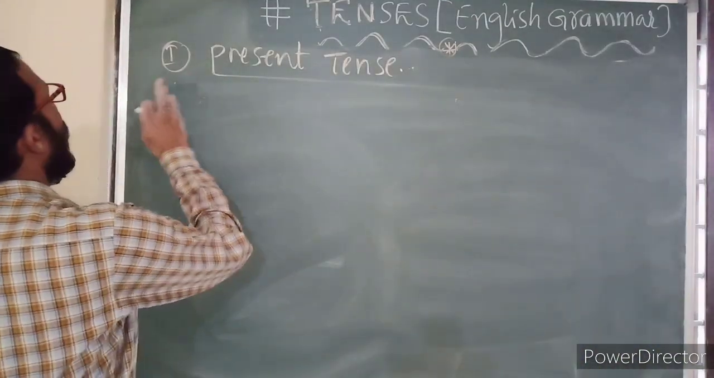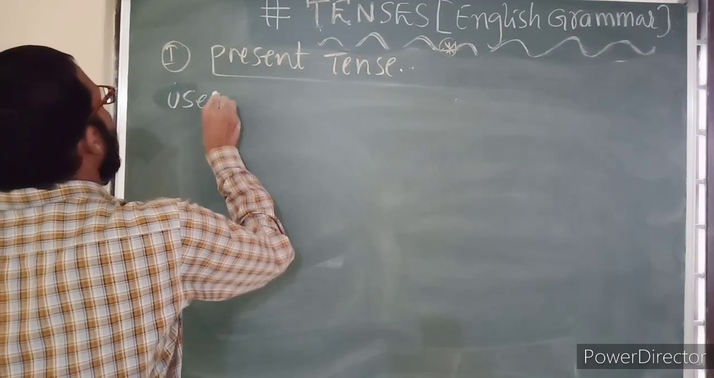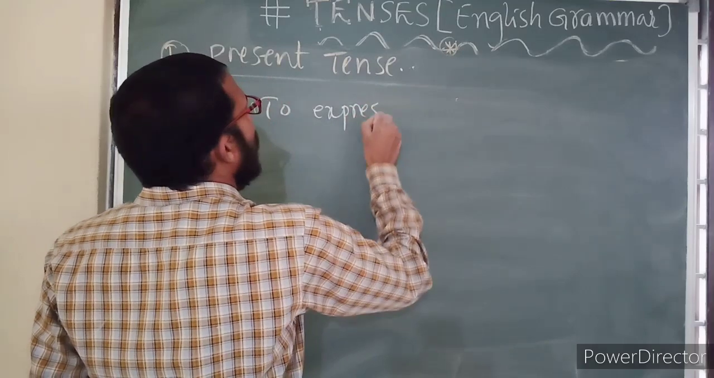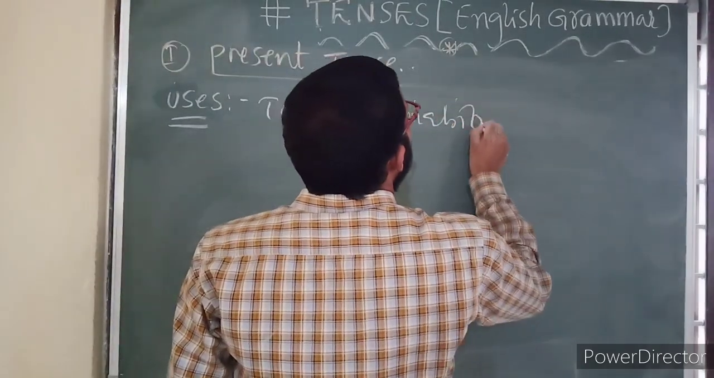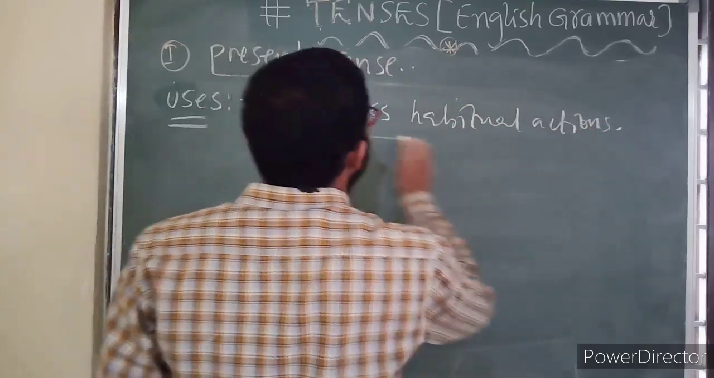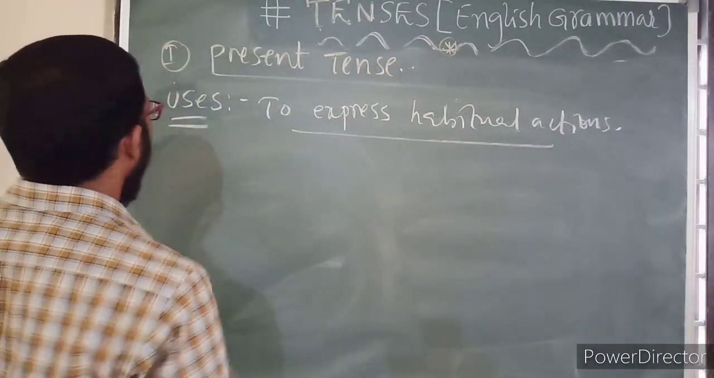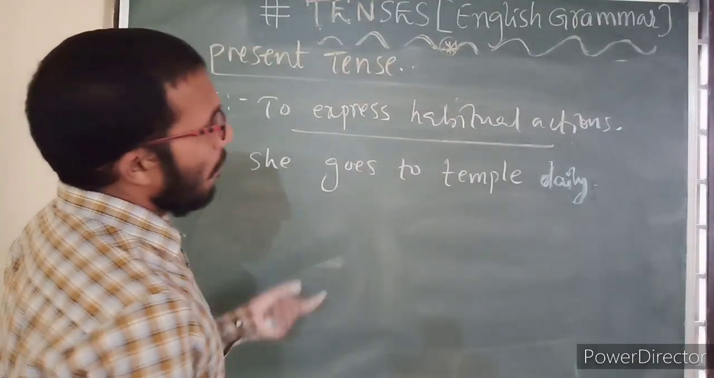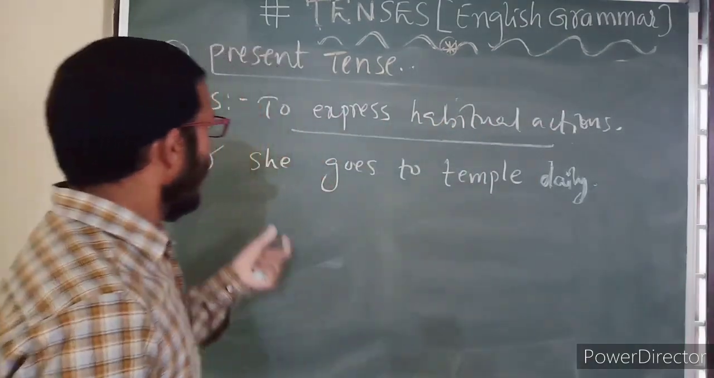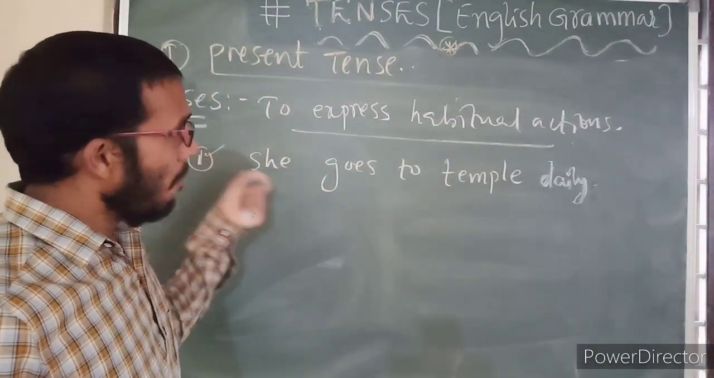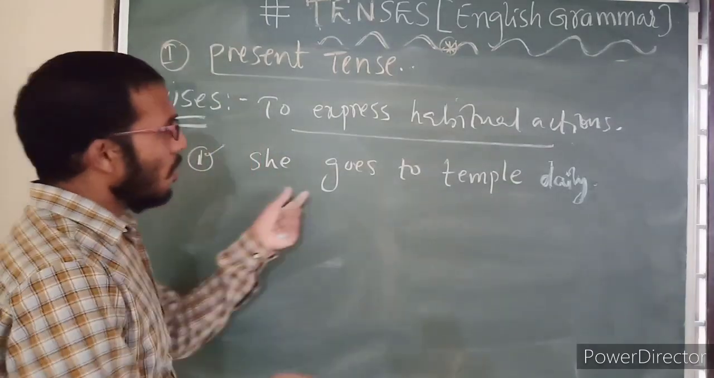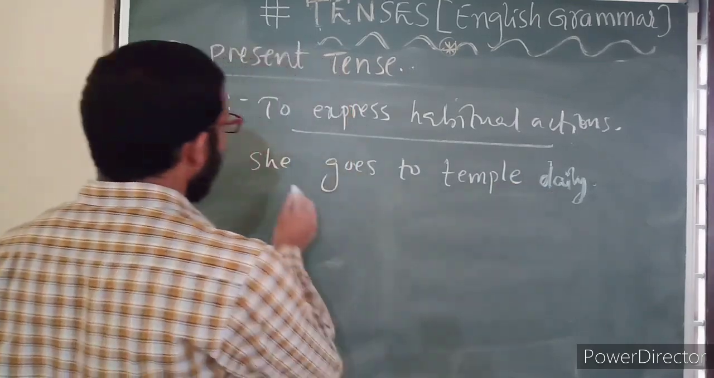Now, see here, uses: where we are using it to express habitual actions. Habitual action means habits. Habits means, like, see, she goes to temple daily. Now this is one statement. To express habitual actions, this is the regular work or habit. If you do anything for 21 days, that will become a habit. So she goes to temple daily or regularly, this is the habit.